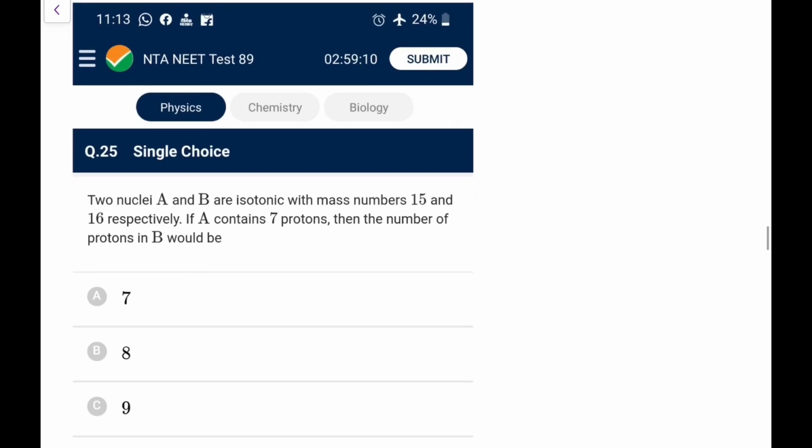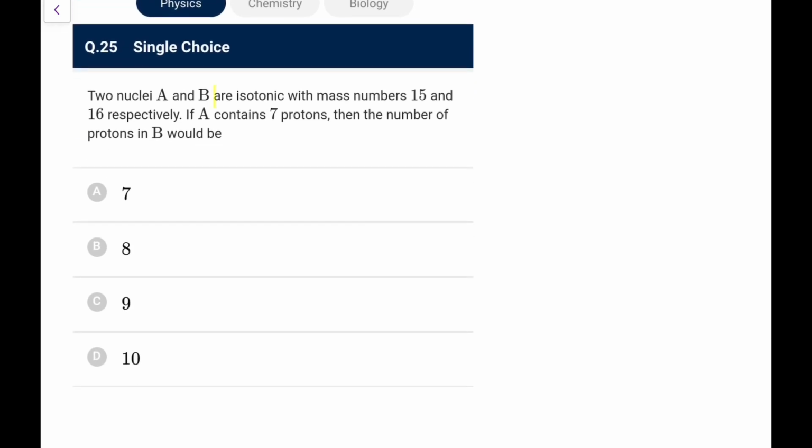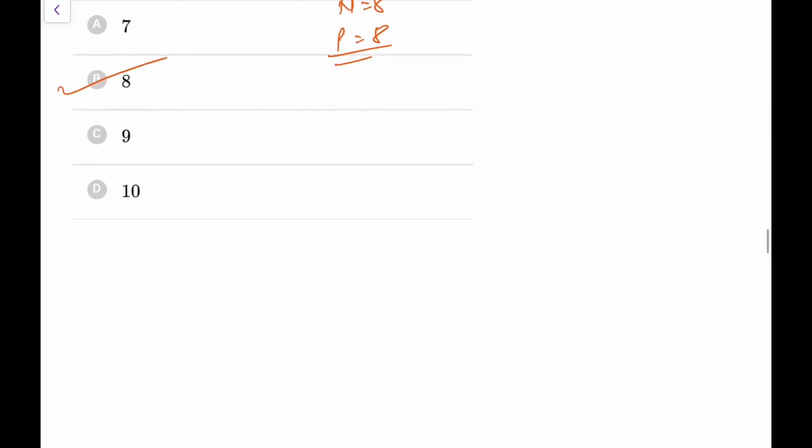Next one. Two nuclei are isotones, that means same number of neutrons, with mass numbers 15 and 16 respectively. A contains 7 protons and the number of protons in B would be? So first of all, A contains 7 protons, it has a mass number of 15, therefore neutrons would be 8. And B has 16, the number of neutrons in it would still be 8, so the protons in it would be equal to 16 minus 8, that is 8. You can directly go for option B, very easy one.